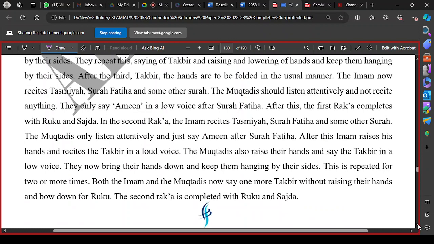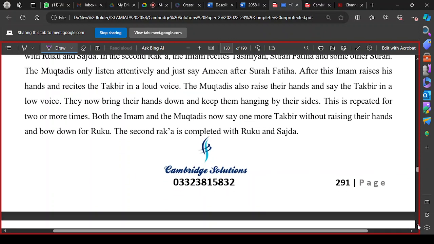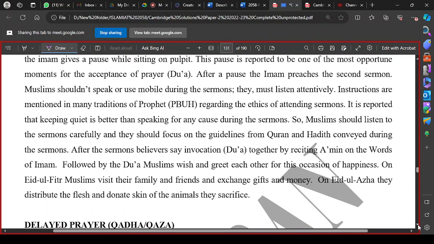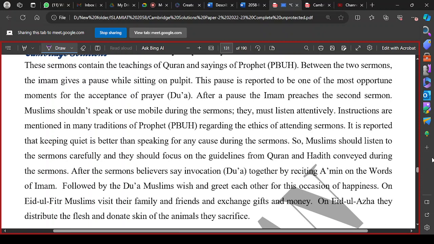After the prayer, what happens? There are two sermons. In Eid al-Fitr, Imam usually talks about Sadaqatul Fitr. He talks about the importance of the month of fasting which has passed, and in Eid al-Adha, Imam particularly talks about sacrifice, Udhiyah, the sacrifice that has been made by Ibrahim alayhi salam and his son Ismail. So these are the two sermons. During the sermon, Imam takes a pause and he sits for a while. So khutbah consists of two parts.